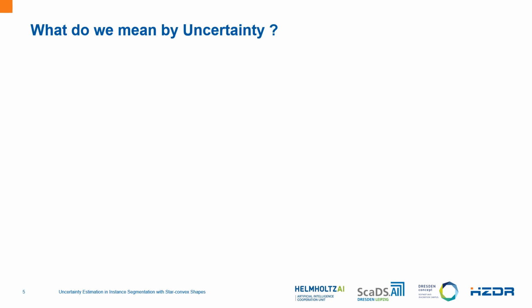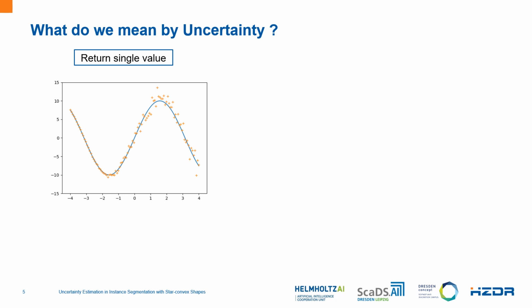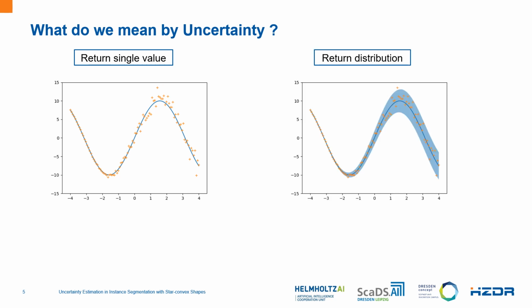And now we will talk about what we mean by uncertainty in deep learning. Basically, what we do in deep learning is curve fitting to our data. With this, we cannot calculate the uncertainty of the model. So instead of a curve fit, if we fit a distribution to the dataset, then we can get a distribution at the output for a given input. And from this distribution, we can calculate the uncertainty of the model.